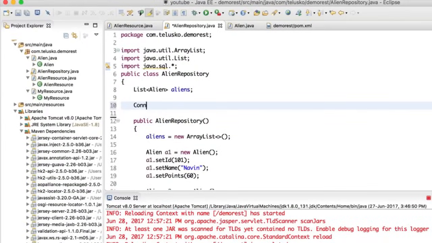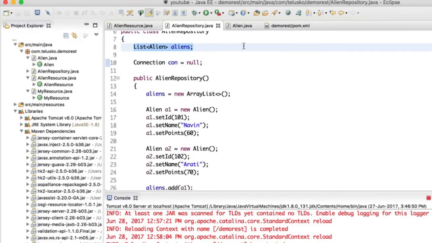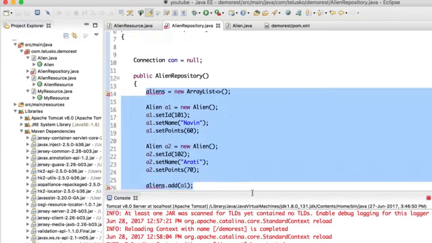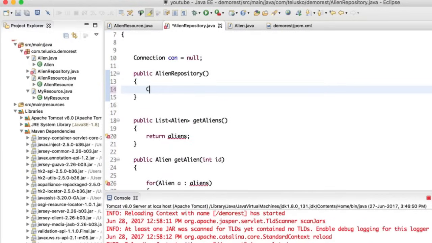We need an object of Connection. Of course, I will say Connection con and set it to null. Now I also need to do some more things. Let's not use this array as of now because we don't need any array list here, right? Let's remove all this stuff. In the constructor, I want to initialize my con object.